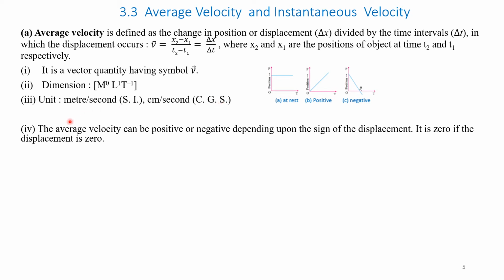The average velocity can be positive or negative depending on the sign of displacement. It is 0 if the displacement is 0. So here the displacement is 0. The average velocity is 0 in case A, positive in case of figure B, and negative in case of figure C.